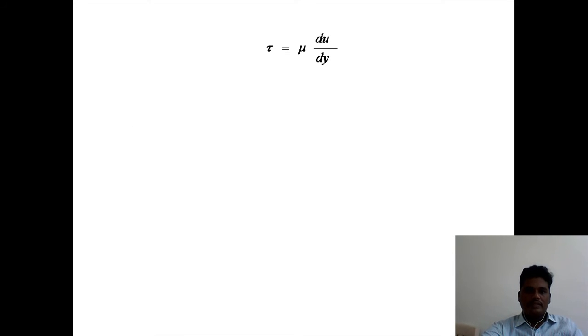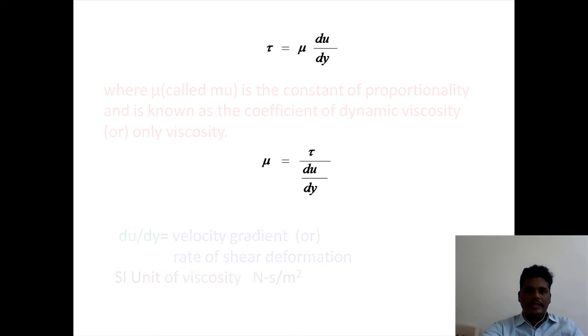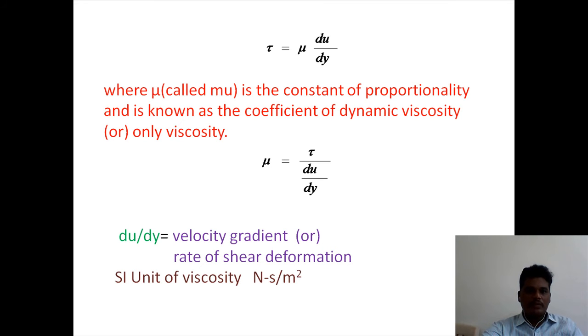where mu, the Greek symbol mu, is the constant of proportionality, known as the coefficient of dynamic viscosity, or simply called viscosity.